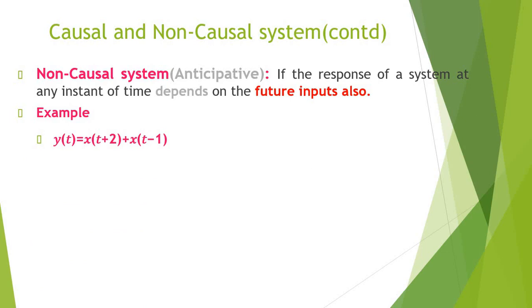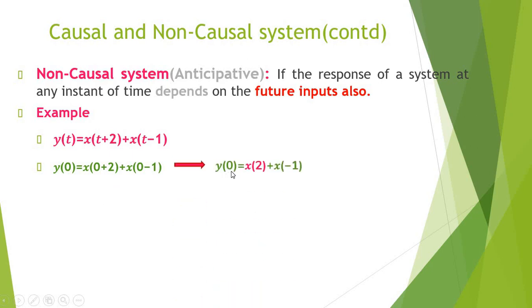For example, we have y of t is equal to x of t plus 2 plus x of t minus 1. In order to confirm whether the given system is causal or not, we have to find the output at least at 3 different time instants. Let us find for the first instant, t equal to 0. y of 0 is equal to x of 2 plus x of minus 1.